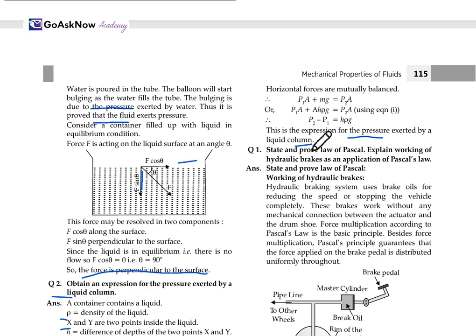As we have to find only the expression for the pressure exerted by the liquid volume, this will be P2 minus P1 is equal to Hρg, where H is the difference of the depth between the points X and Y, ρ is the density and g is the acceleration due to gravity.